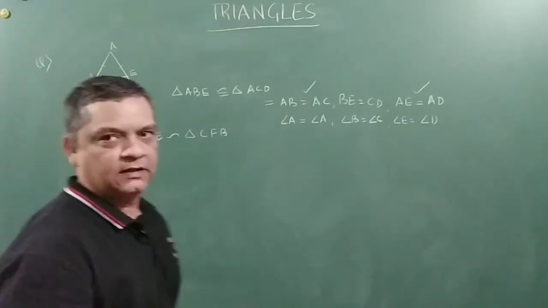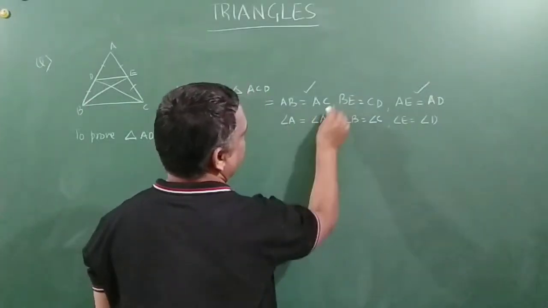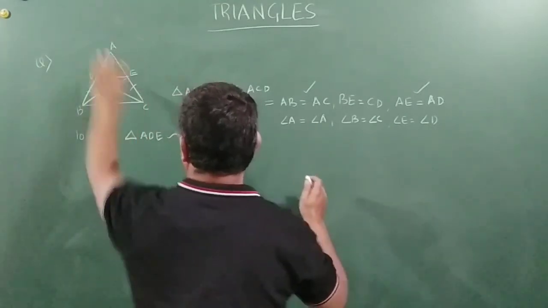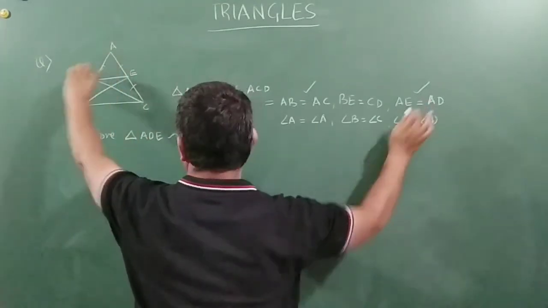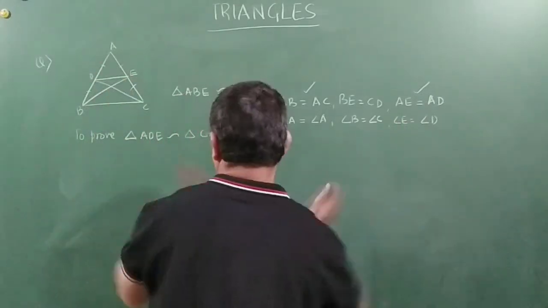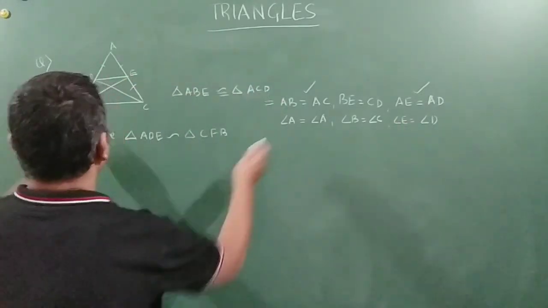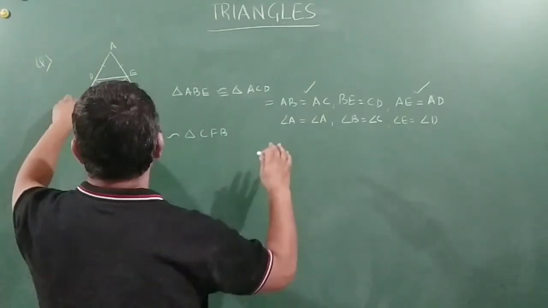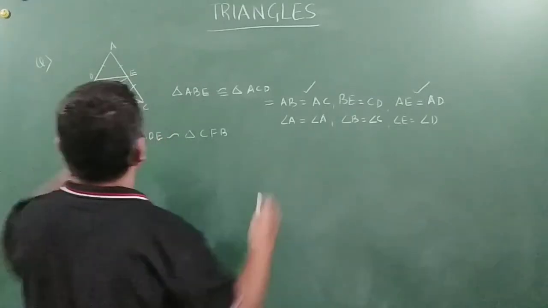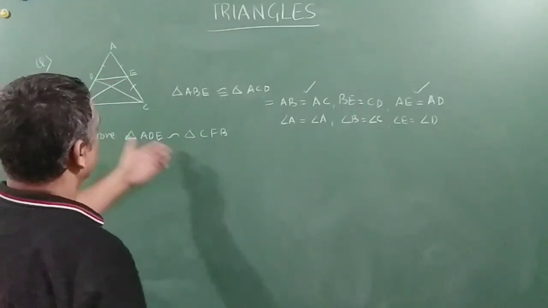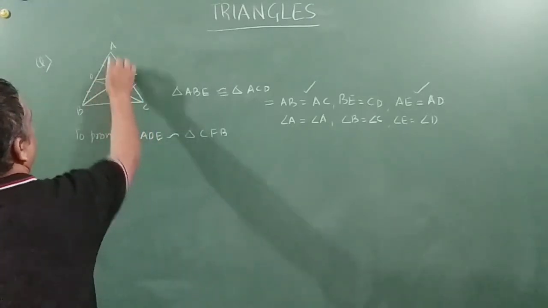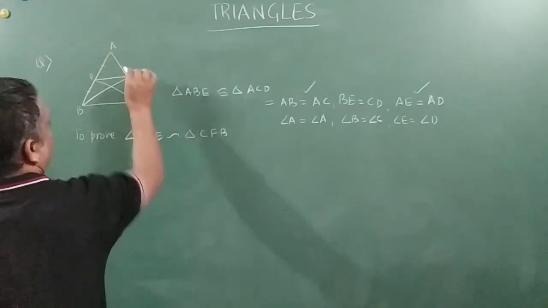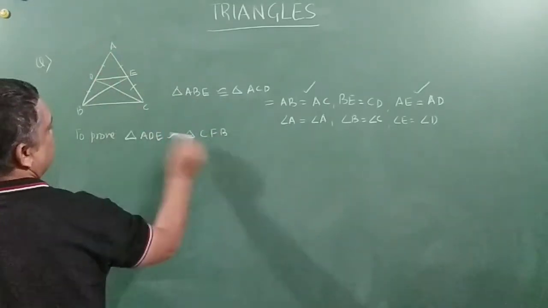Are you there with me? Okay. So AB is equal to AC. The total length of this is equal to this and this is equal to this from here. So this is equal to this, right? No problem. Now angle A, of course, common, not a problem. And angle B, this angle is equal to angle C, right? So we need to prove triangle ADE is similar to triangle ABC.